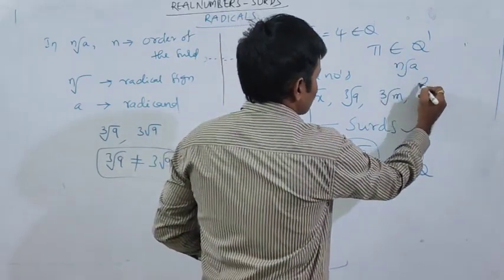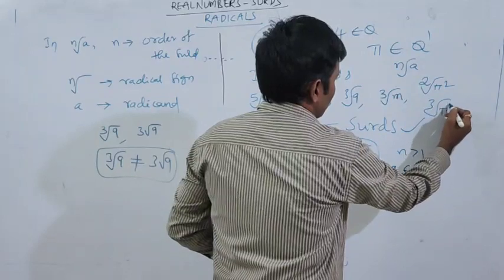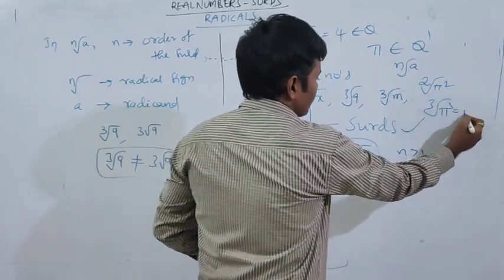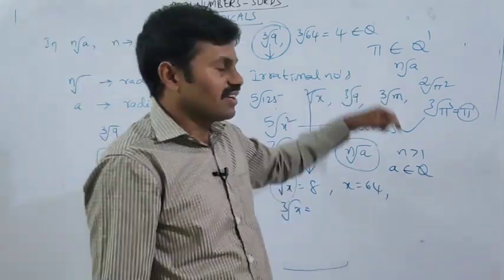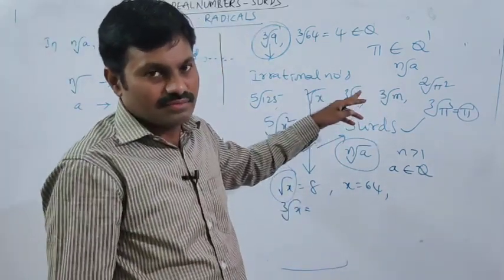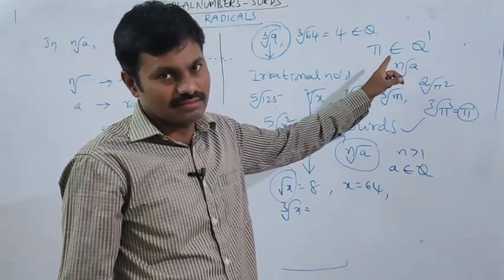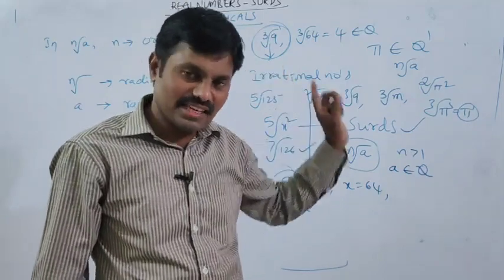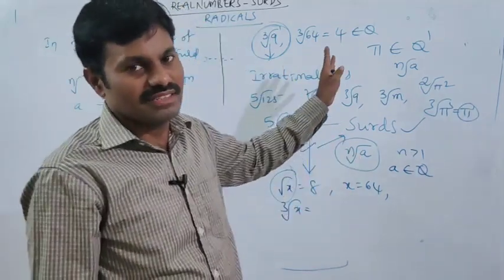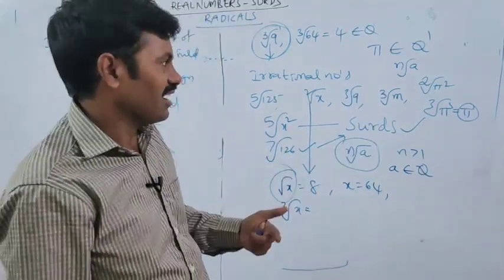If you want to express it, you would have to write square root of pi square, or cube root of pi cube. Again it gets cancelled, and you get pi. Is it in nth root a form? No. So we cannot represent pi as a surd. Pi does not represent a surd because, although it is an irrational number, we cannot express it under a root. Okay, is it clear?